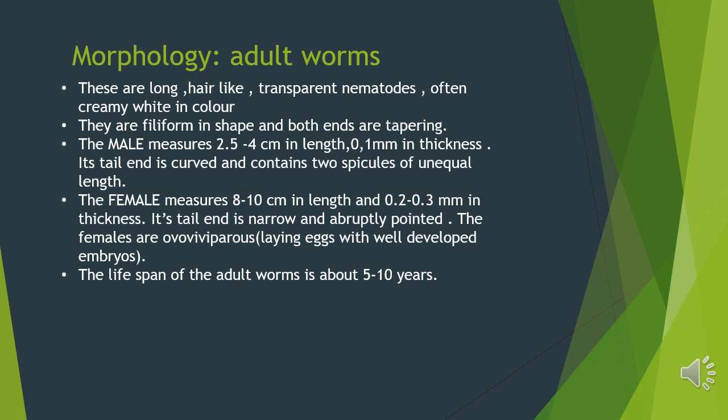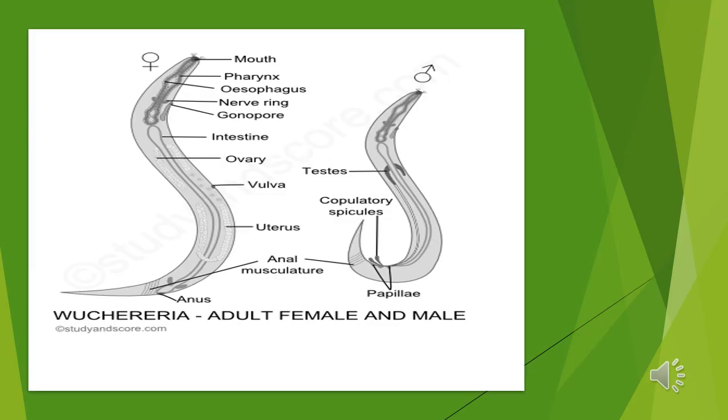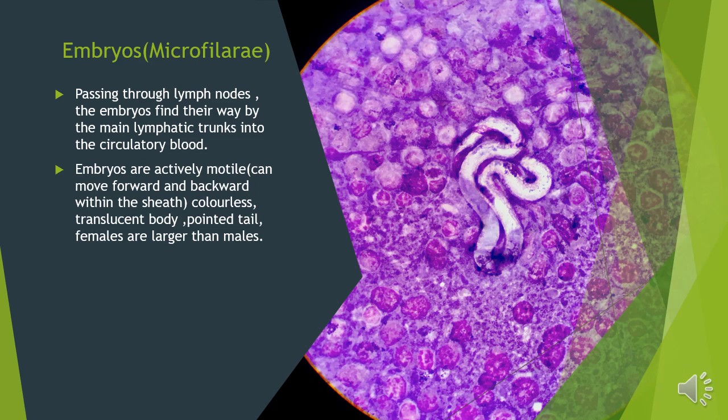The females are ovoviviparous, that is they lay eggs with well-developed embryos. Adult female and adult male Wuchereria bancrofti. Just have a look and compare it. We'll study the embryos of Wuchereria bancrofti. They are also known as microfilaria.